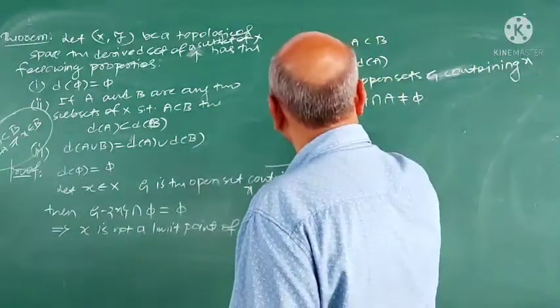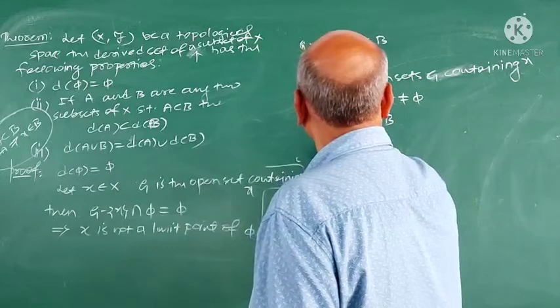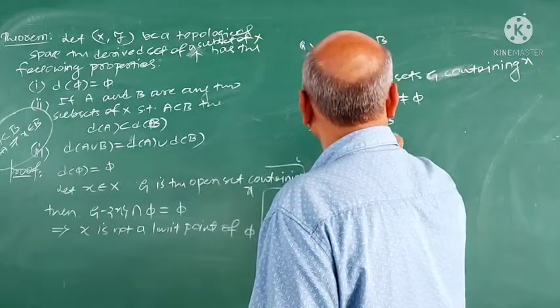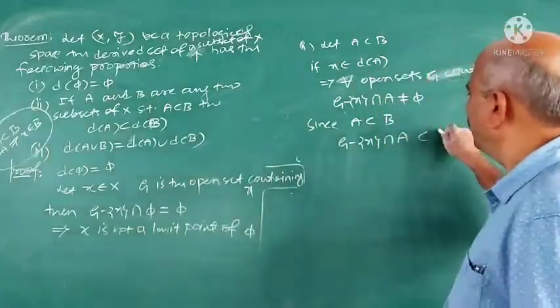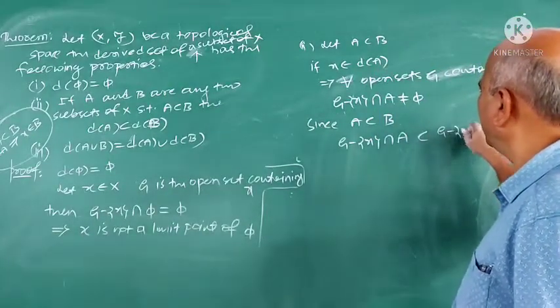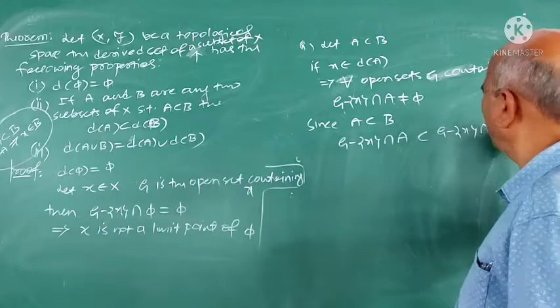Since A is contained in B, (G minus x) intersection A is contained in (G minus x) intersection B.